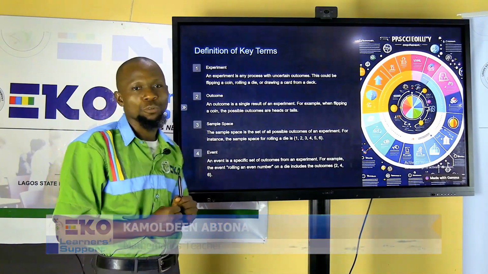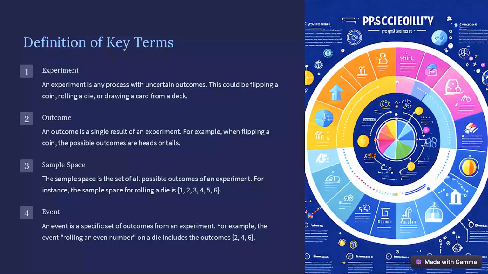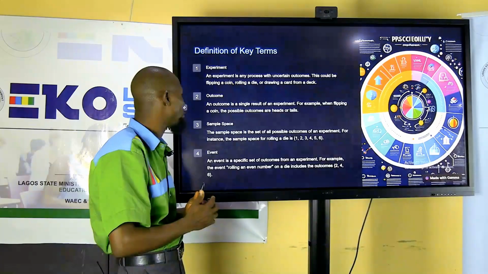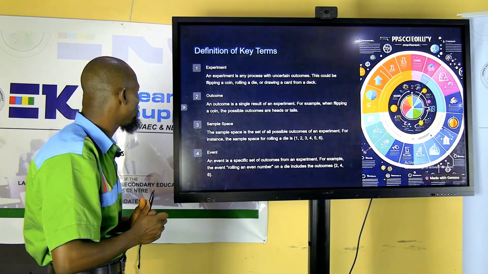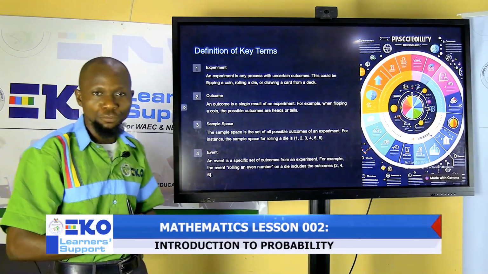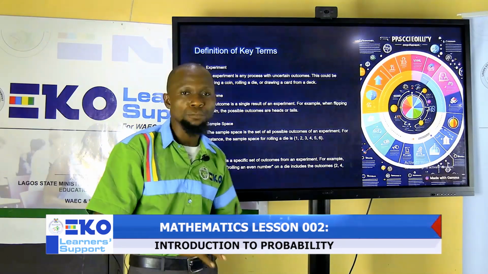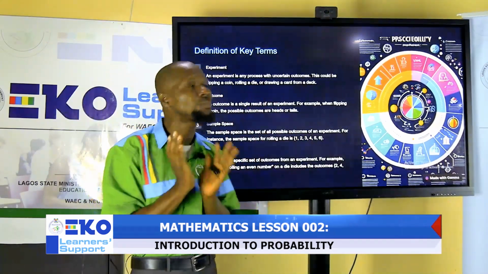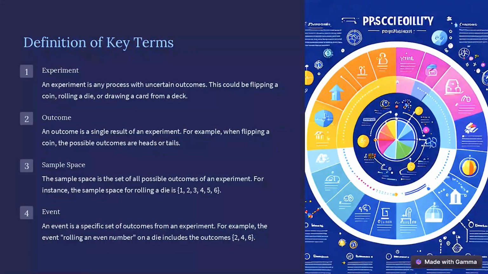What do you mean by outcome? I've mentioned outcome in that definition. An outcome is a single result of an experiment. So any result at all is an outcome. When I throw a die up and 2 appears, that is an outcome of that experiment. So we also know what we have as a sample space. What do we mean by sample space? Sample space is the set of all possible outcomes of an experiment.